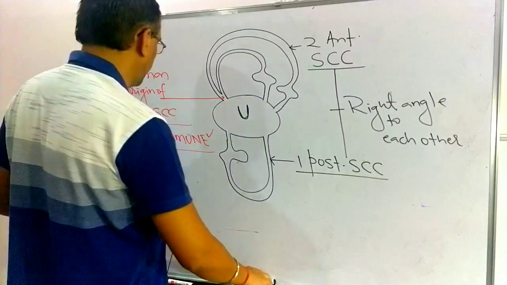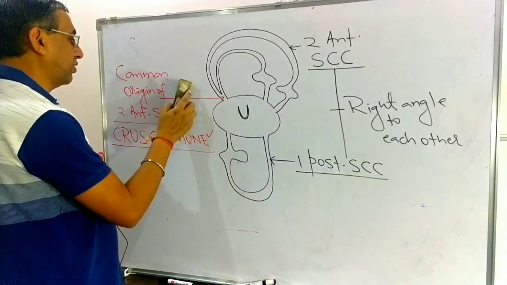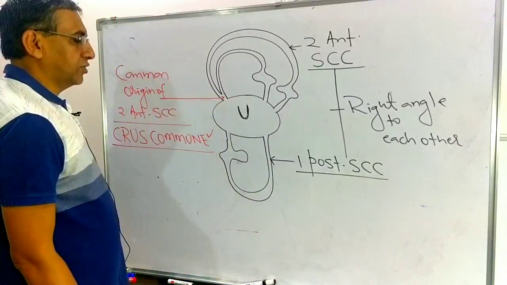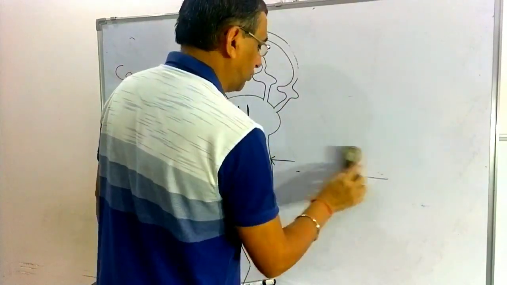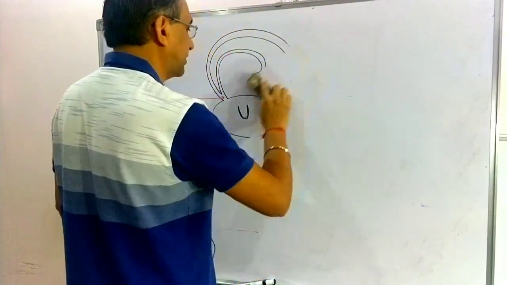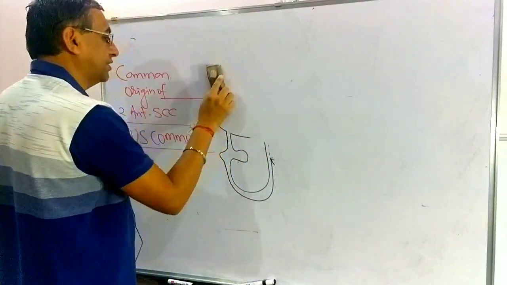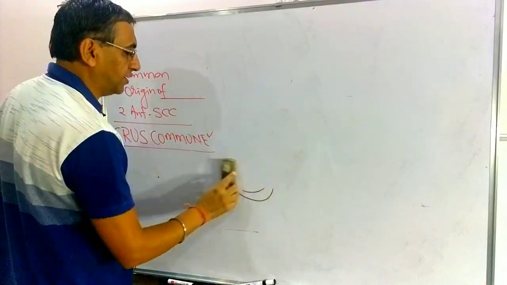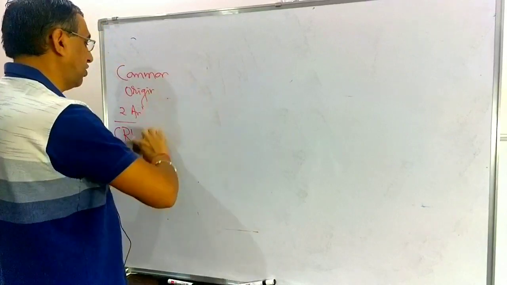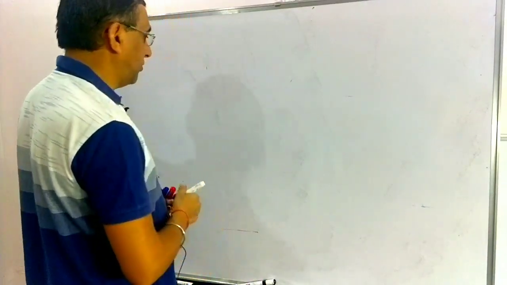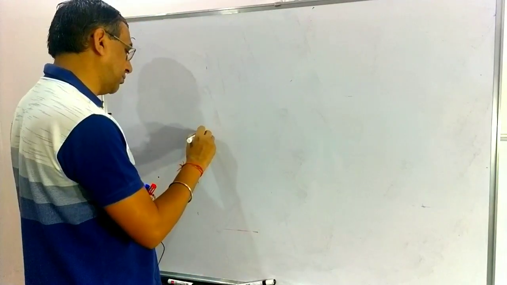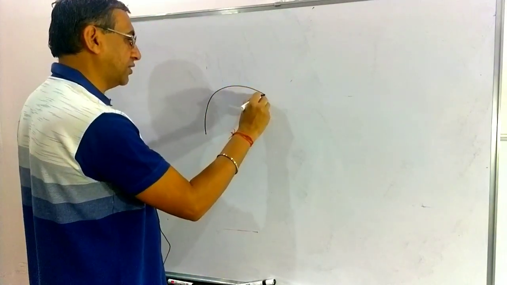So there is a common origin of two anterior semicircular canals, and this common origin is known as the crus communia. So two anterior semicircular canals and one posterior semicircular canal are present at right angles to each other. Now see, they are looking like this.